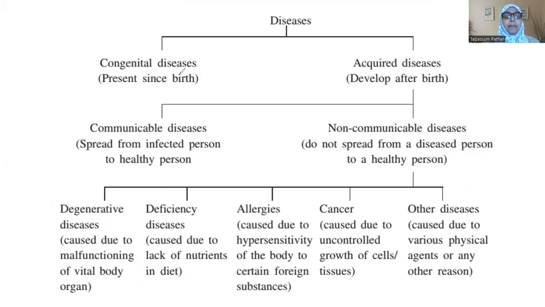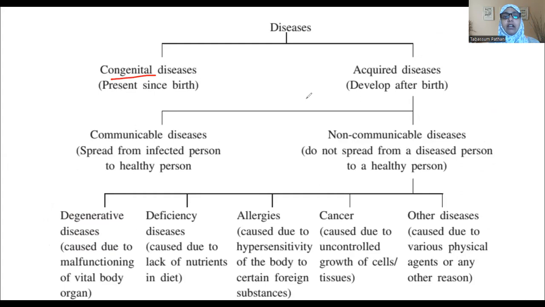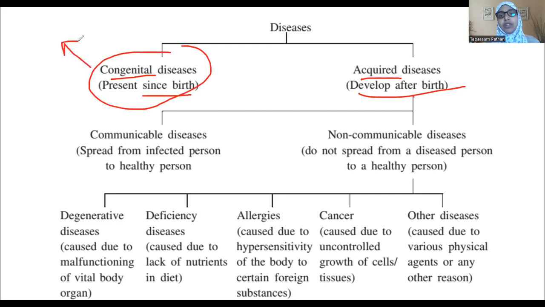So diseases can be broadly classified into congenital diseases and acquired. Simple, the name itself suggests that congenital is something which is present from birth, a genetic disease or something like that. And acquired is that which is developed after birth. We are not going to discuss congenital in this chapter because we have covered it in genetic disorders, chapter 3 and chapter 4.